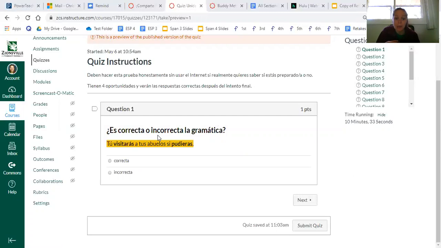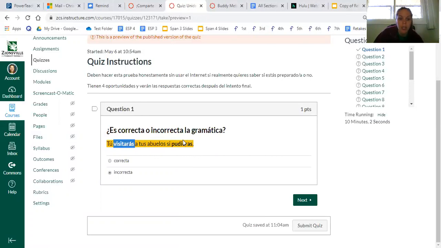Really, these should be quite easy once you understand the concept, because you're just having to look at the conjugation of the two verbs. Each sentence is supposed to be saying an "if this were, then this would happen." So this sentence does not say that. It says, you will visit your grandparents if you were able to. We don't want to say you will, we want to say you would visit your grandparents if you were able to.